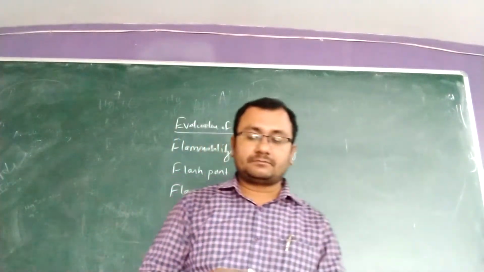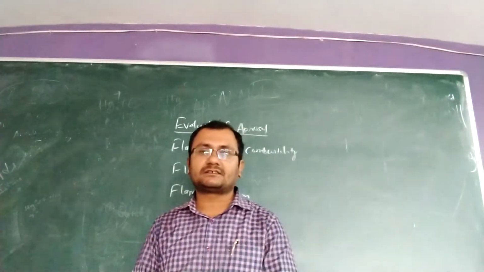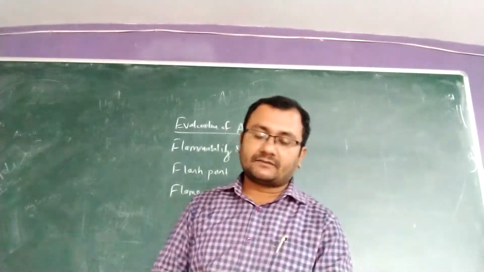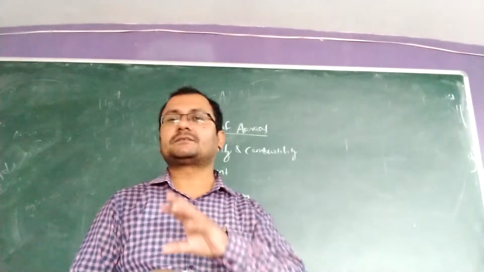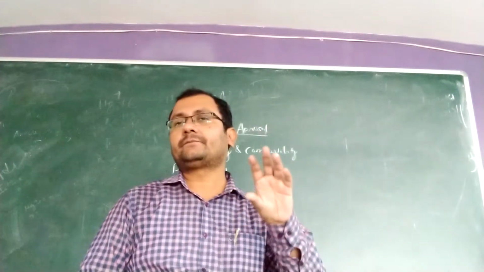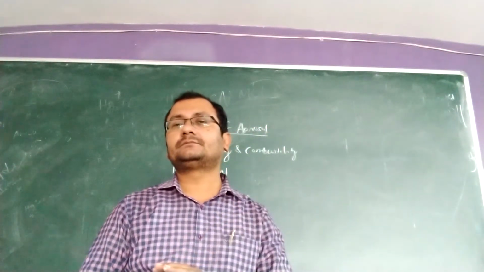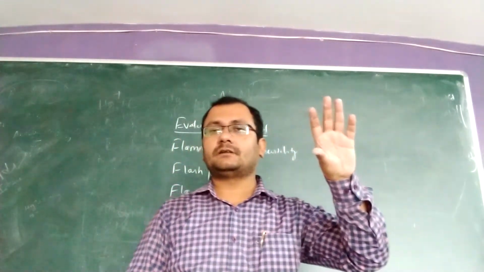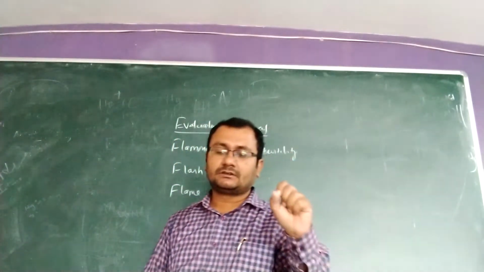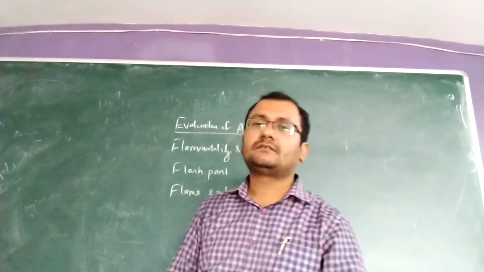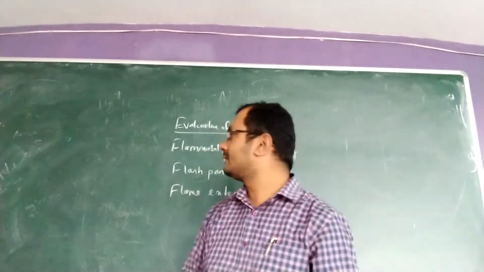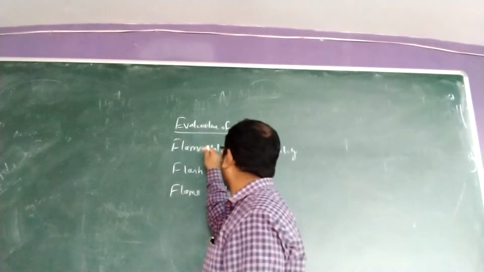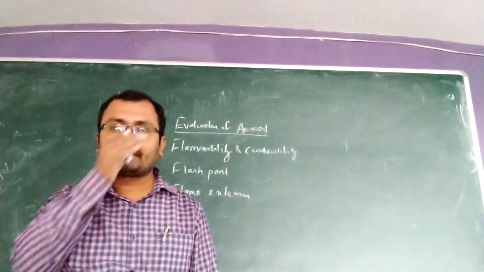There are various types of evaluation methods. The three important parts of the aerosol are container, propellant and valve. Let us discuss the first evaluation test, that is flammability and combustibility.